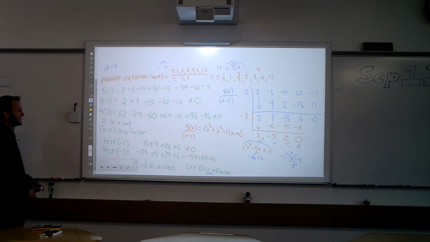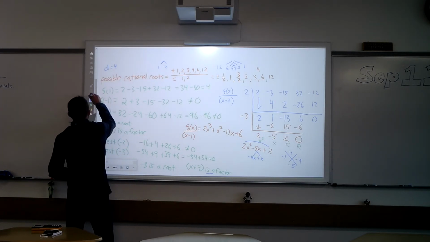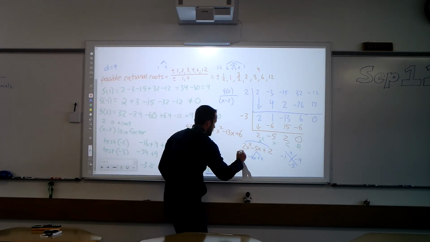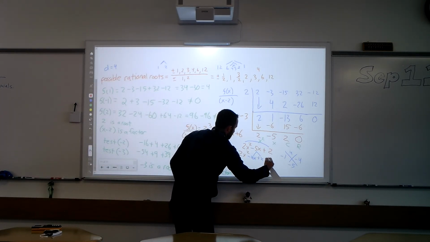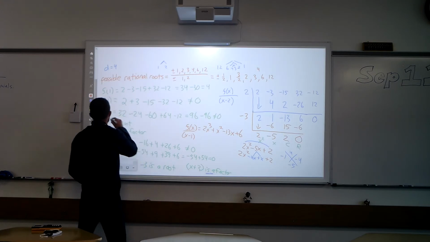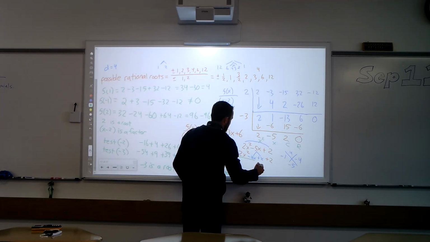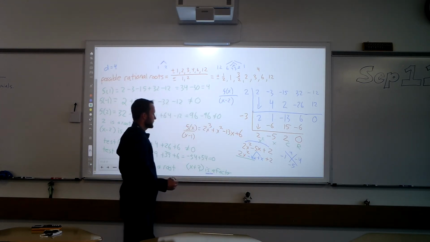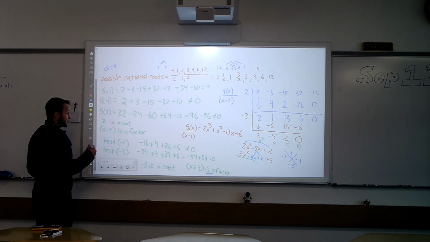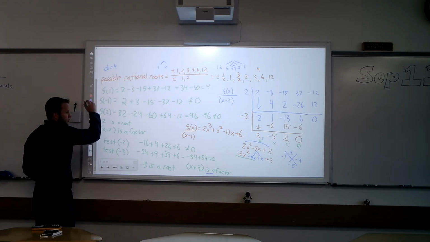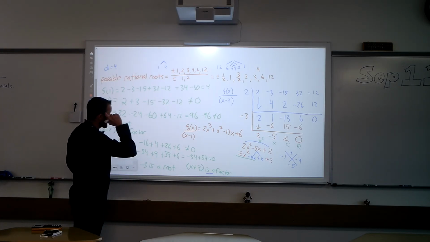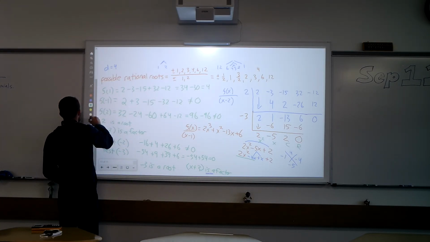Okay, sorry. Okay, so now what we're going to do is we've got the 2x squared and then the plus 2 here. Remember, we're going to do grouping here. So I'm going to look for the greatest common factor here and the greatest common factor there. So when I look at the greatest common factor of the first one, oh, sorry, I should have written that as -x, not +x.